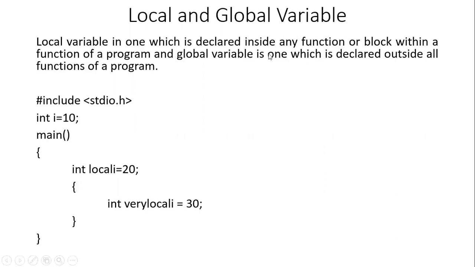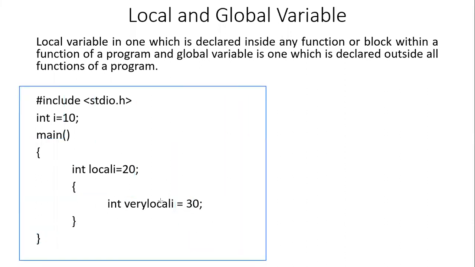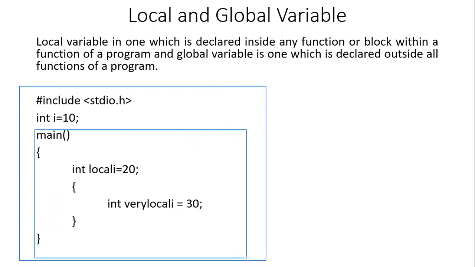Now let's have a look at the example code that has been given at the bottom of this slide. This is a snapshot of a program. Here you can see that the main function starts from here, and the definition of the main function has been highlighted right now. Now this variable has been declared outside the main function.